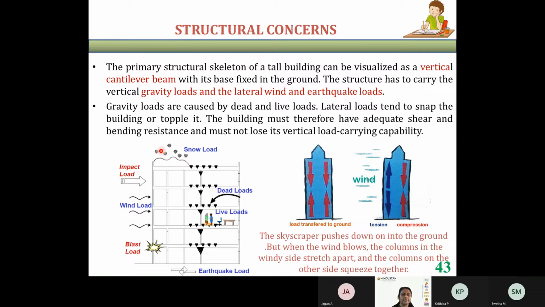You can see here there are different types of load: dead load, live load. If you are in a snow area, you have snow loads coming on top of the building. There are impact loads. Suppose you know that in America, the two towers were hit when a plane crashed into the building. That was an impact load.